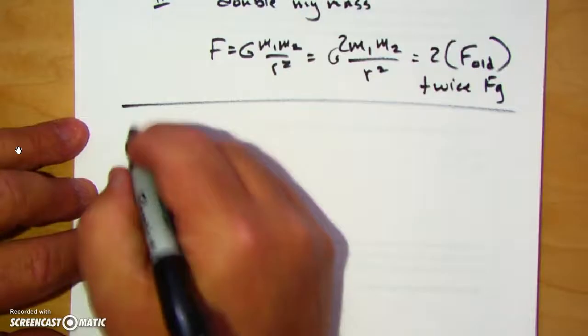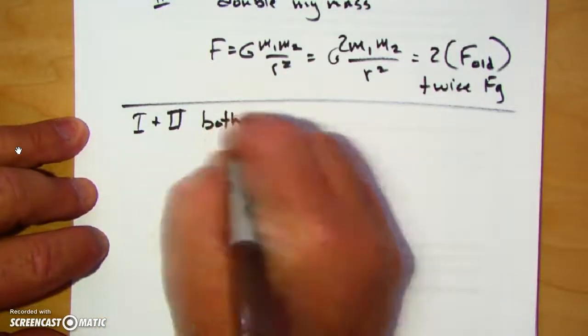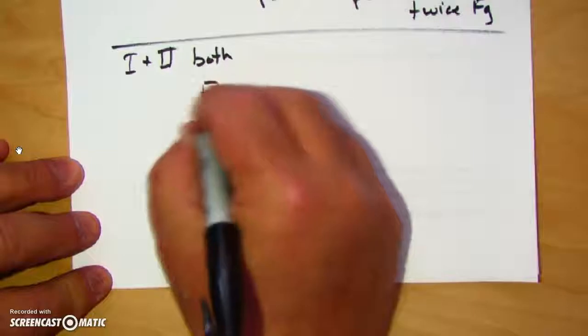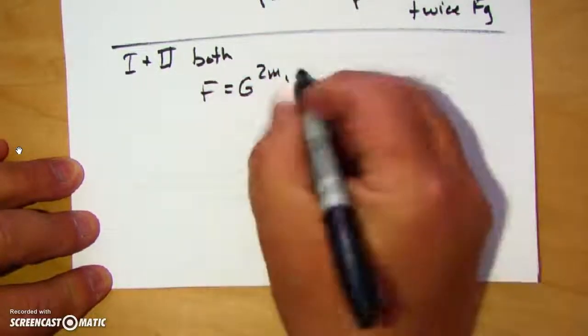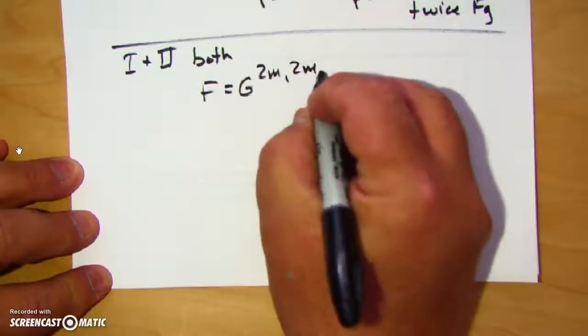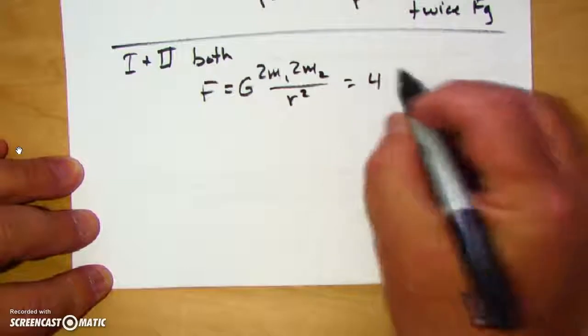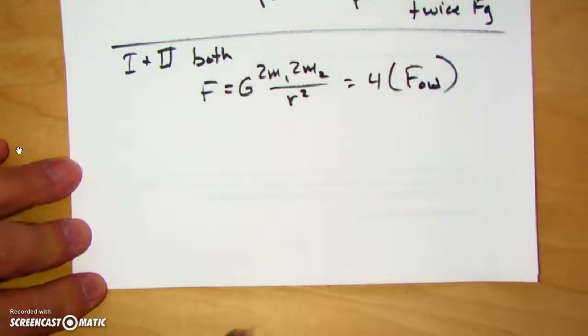What if I put case 1 and 2 together? So in other words, I'm going to double my mass and go to planet X. So now I'm going to say F is equal to, well, G doesn't change. My mass doubled. The planet's mass doubled. Wow, 4 times the old Fg.